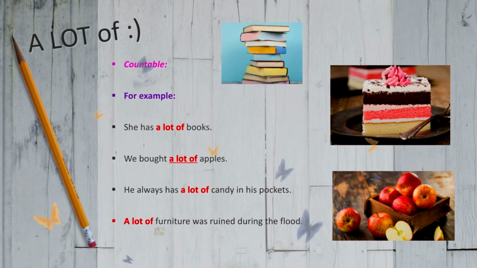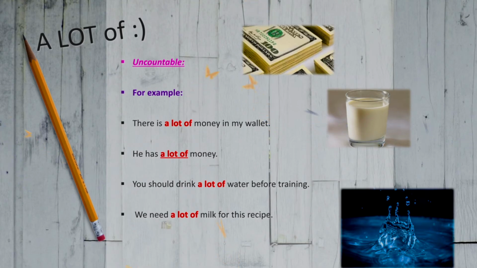He always has a lot of candy in his pocket. A lot of furniture was ruined during the flight. Uncountable, for example: there is a lot of money in my wallet. He has a lot of money. We should drink a lot of water. We need a lot of milk for this.